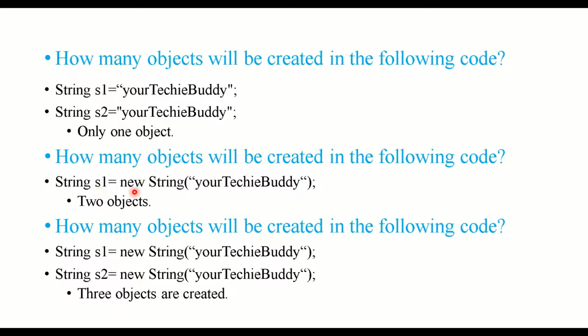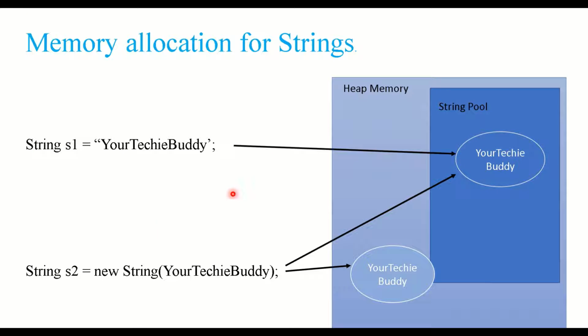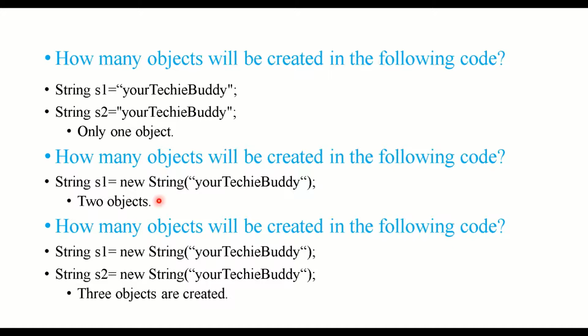Now when we have String s2 is equal to new String your techie buddy, how many objects are created? Assume that the earlier line is not there. As I said, new will create one in the heap memory, right? And second, it will see that the string pool is empty, so it will create one more with your techie buddy in the string pool, because the string pool is all about reusability. String is immutable for reusability, so you should have the value in the string pool. That's why when you create with the new keyword and nothing else was created, it will create two objects. So the answer is 2 here.